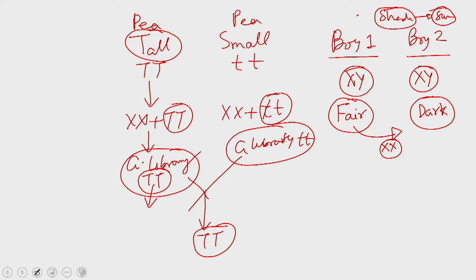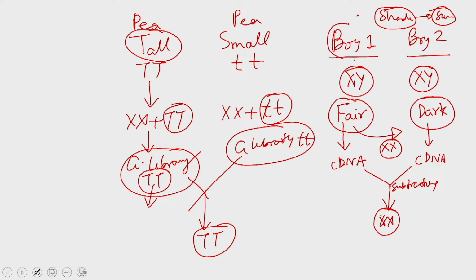skin. So, in these cases what you are going to do is you are going to generate the cDNA library from these two individuals, and then you will do exactly the same. You are going to do a subtractive analysis, and that will give you the only one gene which is being modified, or the couple of genes which are being modified when this boy is moving from the shade to the sun.